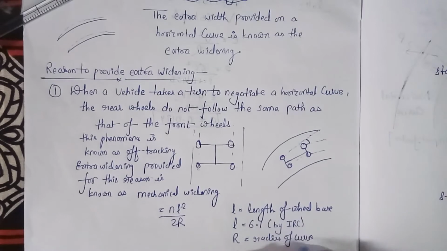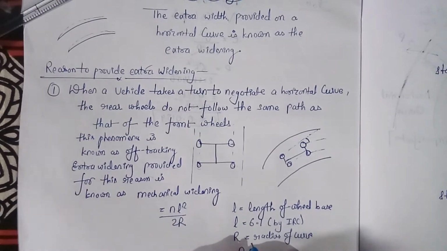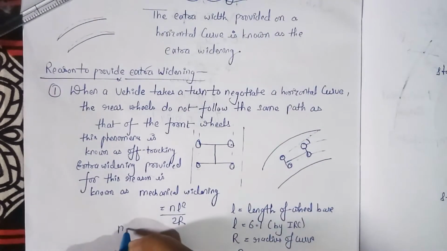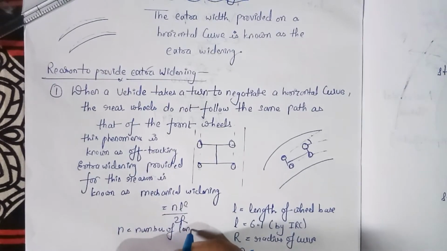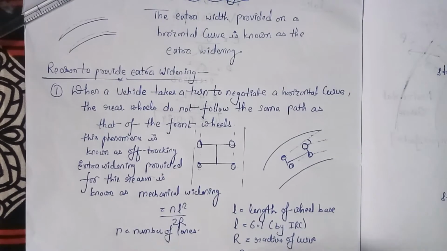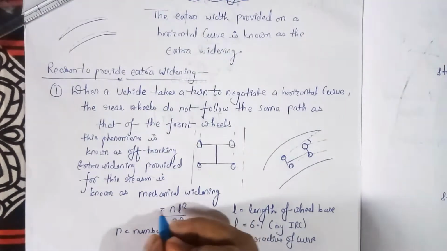And what is n here? n is the number of lanes. Okay, so the number of lanes in a road is n.